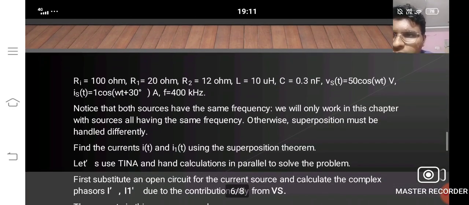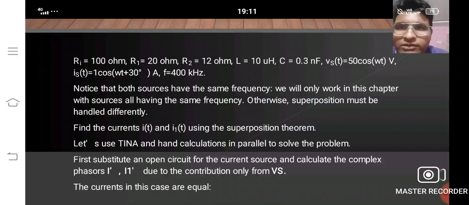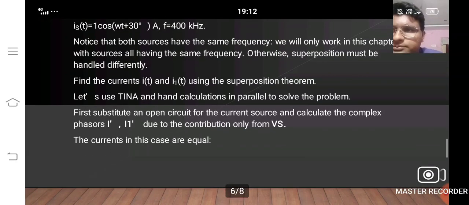Ri is equal to 100 ohms, R1 is equal to 20 ohms, R2 is equal to 12 ohms, L is equal to 10 uH, and C is equal to 0.3 nF. Notice that both sources have the same frequency. We will only work in this chapter with sources having the same frequency. Otherwise, the superposition theorem will be handled differently.